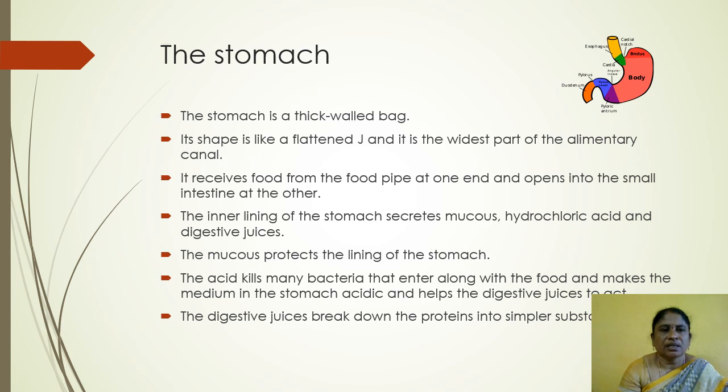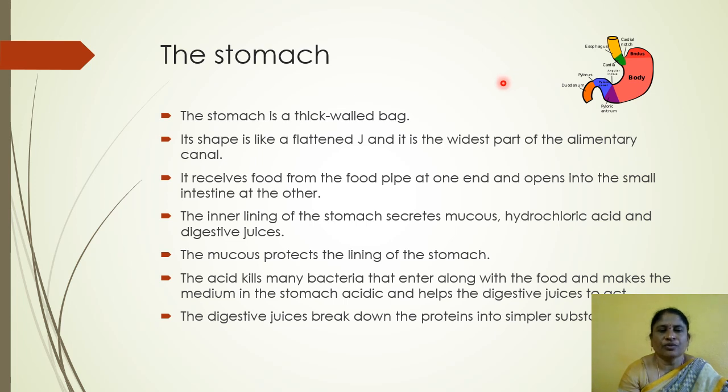It is a stomach picture. Here the stomach is a thick-walled bag-like structure. The shape of the stomach is J-shaped. It is the widest part of the alimentary canal.